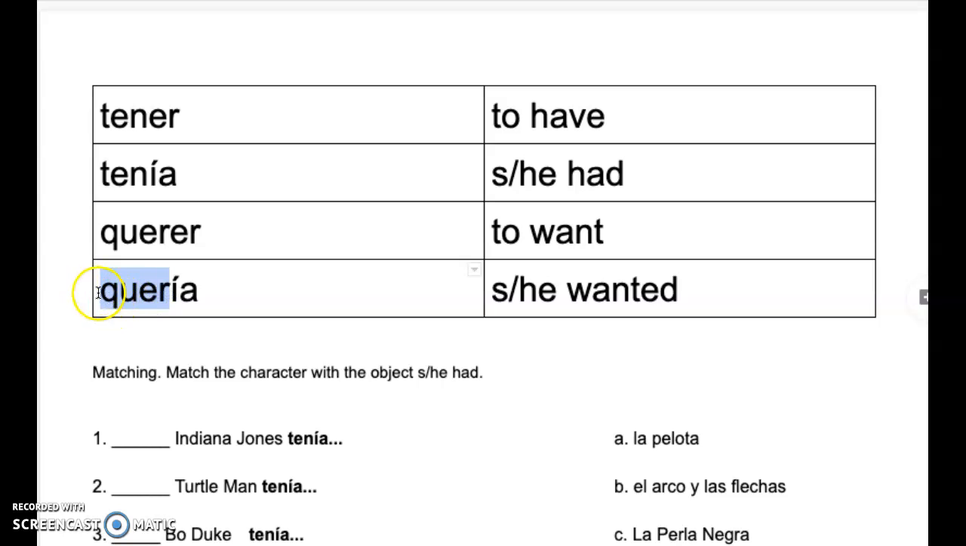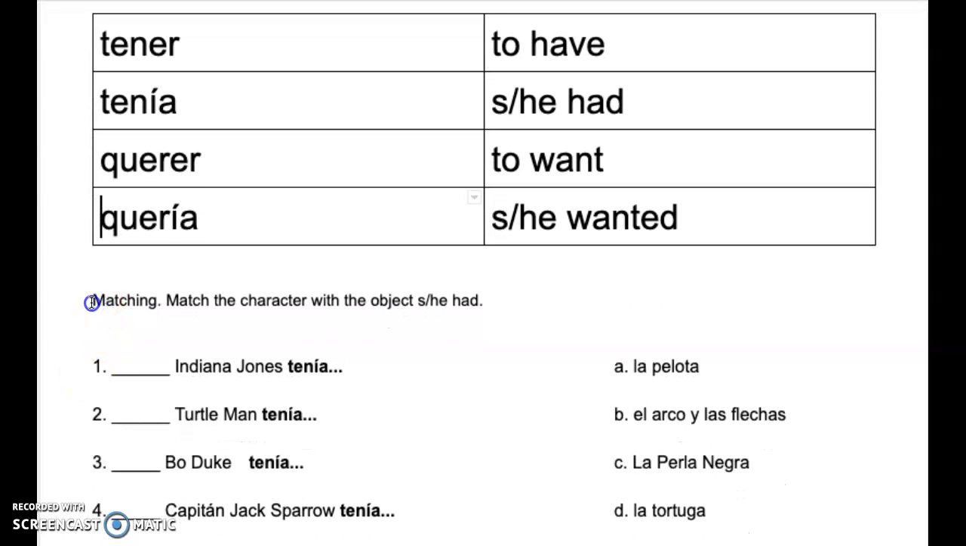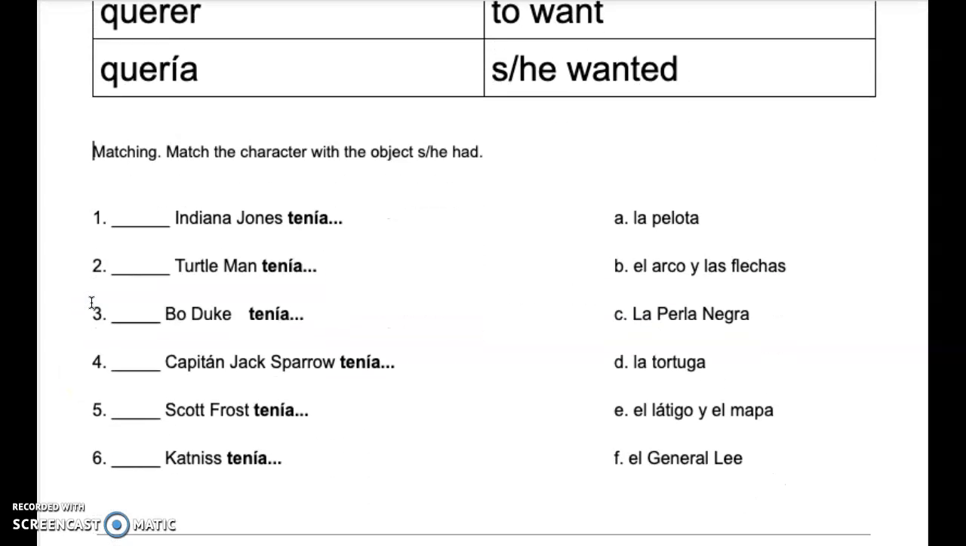Don't get all mixed up with these fancy words, conjugated and unconjugated. I'm just explaining that in general. So I want you to be repeating after me. Tener, tenía, querer, and quería.